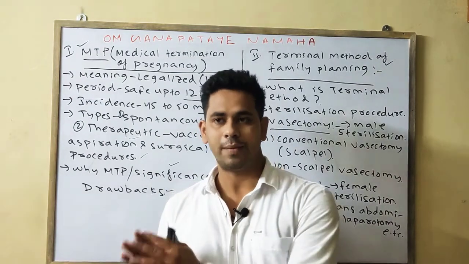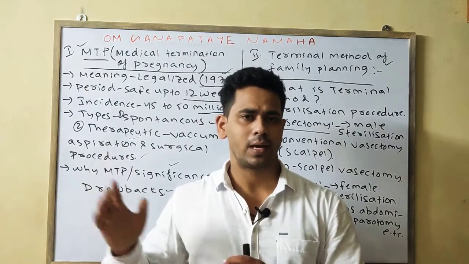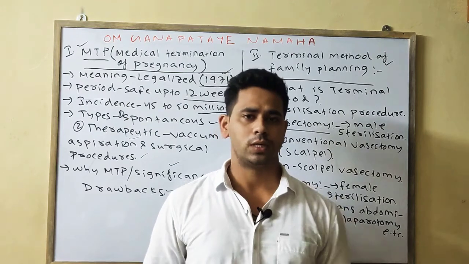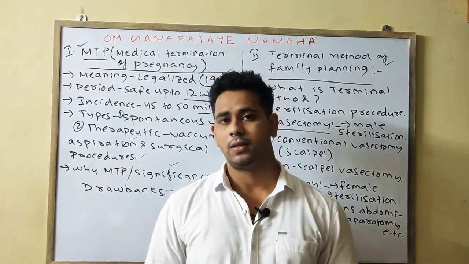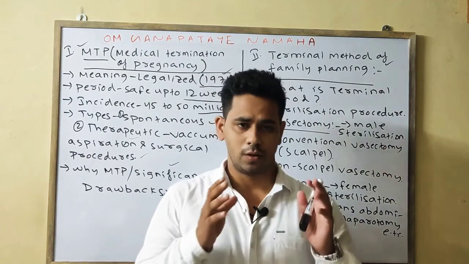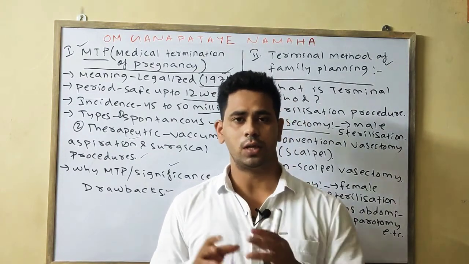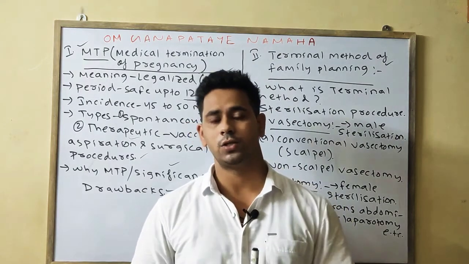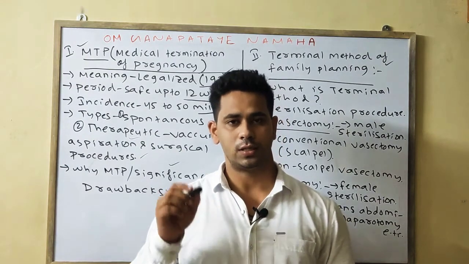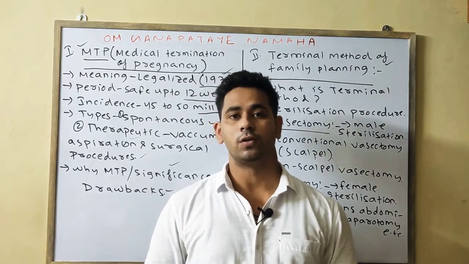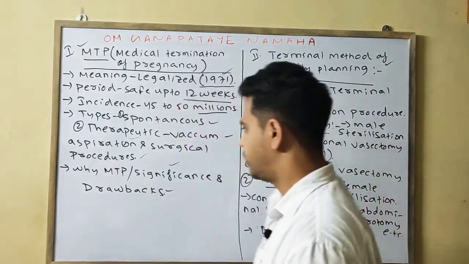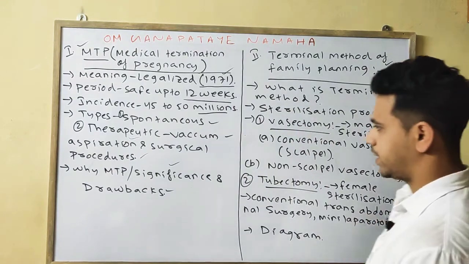Some backward-minded families, if they know the growing fetus is female, simply go for abortion. Even if the fetus condition and the mother's condition are good, only because the sex of the fetus is female, they go for abortion, which is quite disheartening and not good for our society.